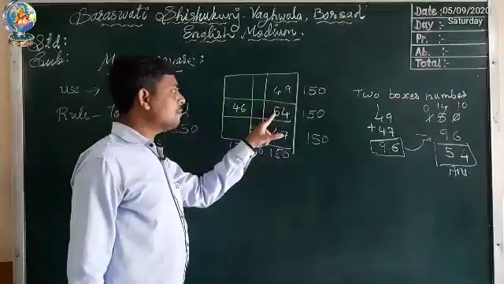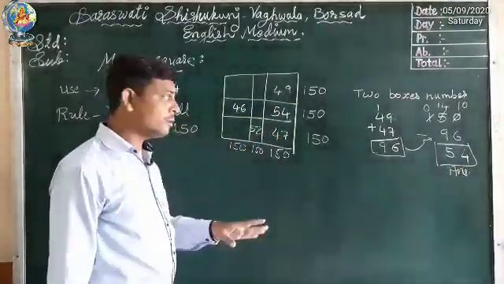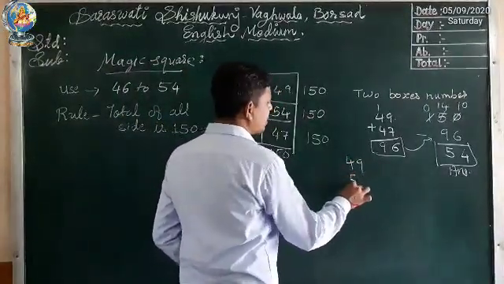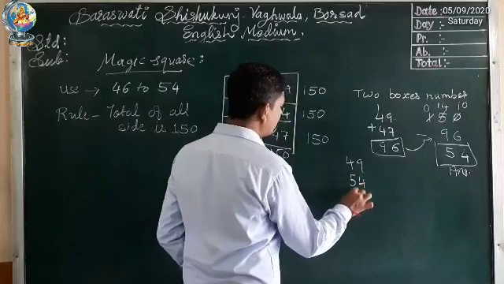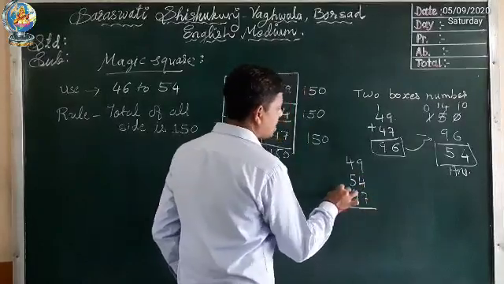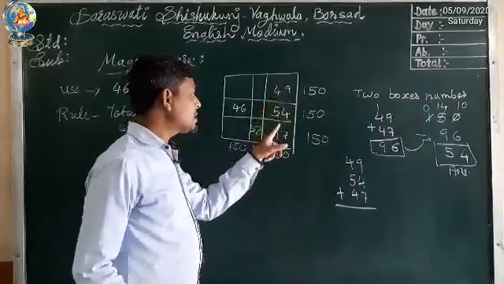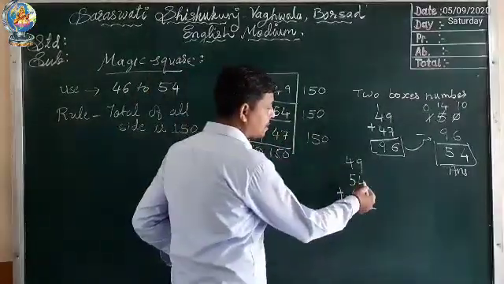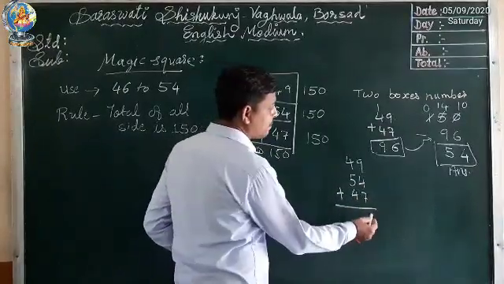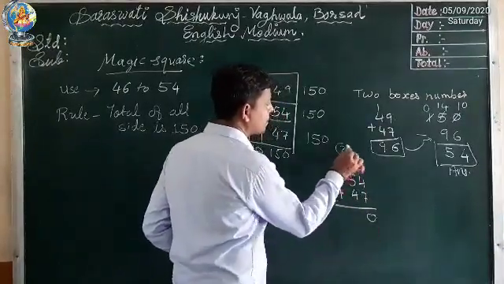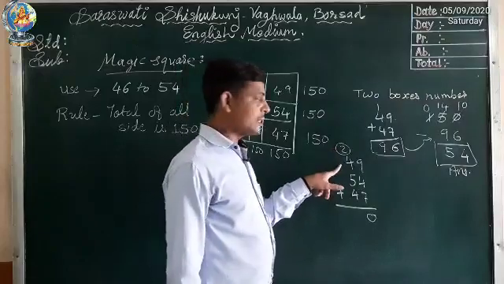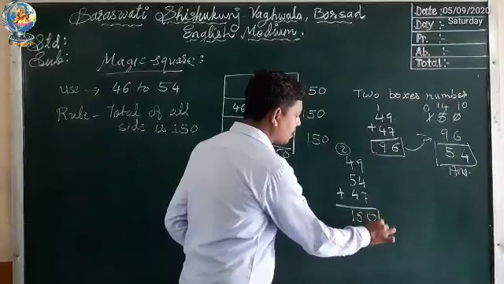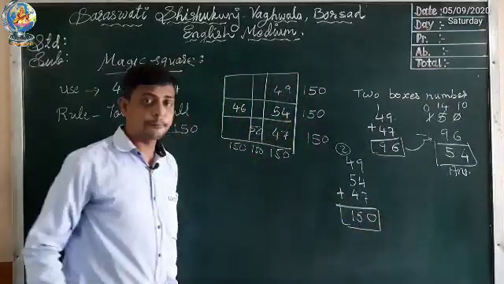So if we add these three boxes, we get the total. Let us do the total. 49, 54 and 47. When we add these three numbers, we should get 150. So let us do it. 9 plus 4, 13. 13 plus 7, 20. So 2 carry. 2 plus 4, 6. 6 plus 5, 11. 11 plus 4, 15. So here we get the total 150. So our answer is correct.